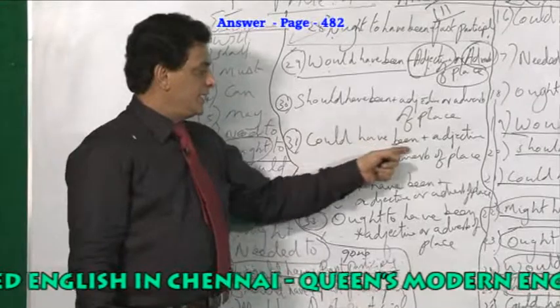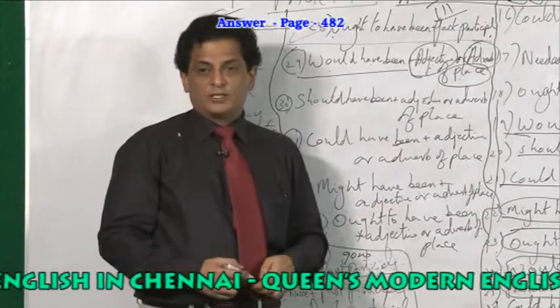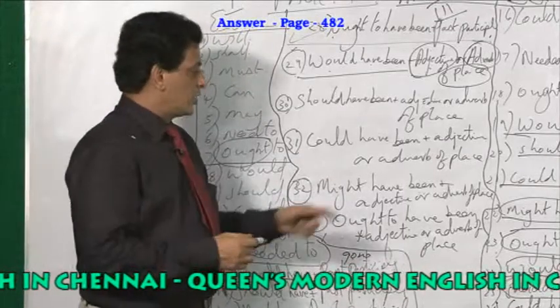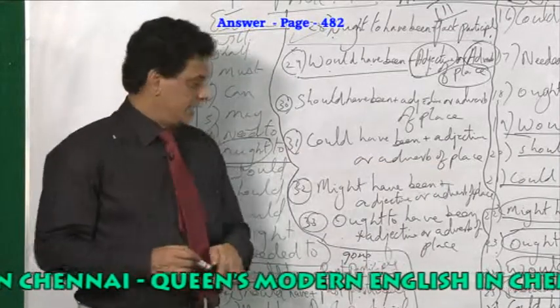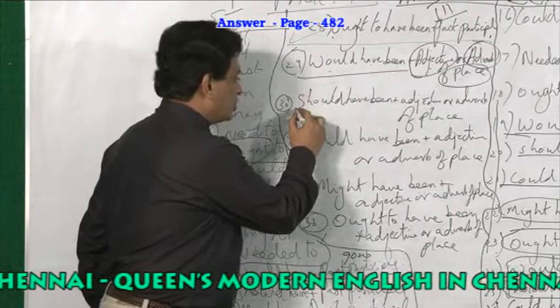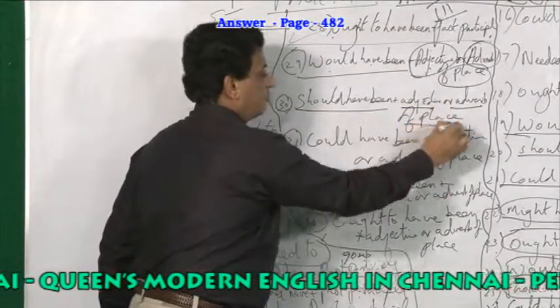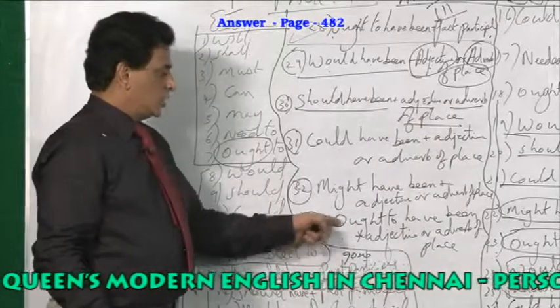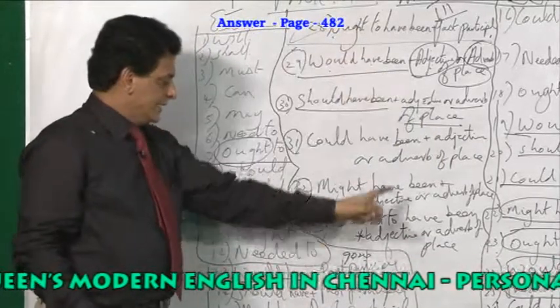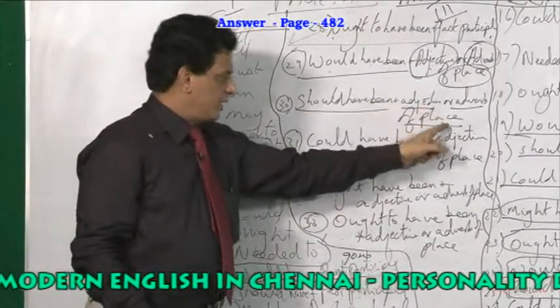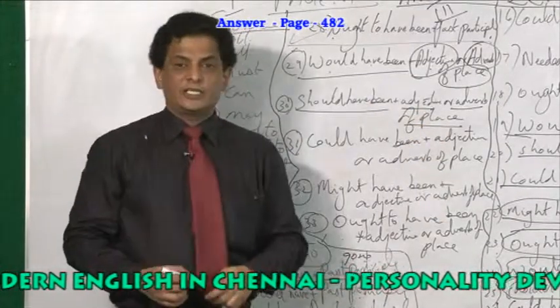I could have been, adjective. I could have been what? Thinner, or I could have been in Kashmir. So you are using should have been plus adjective and should have been plus adverb of place, ought to have been. So all these 33 structures plus an extra 5 with no adverb of place, nearly 38 structures.